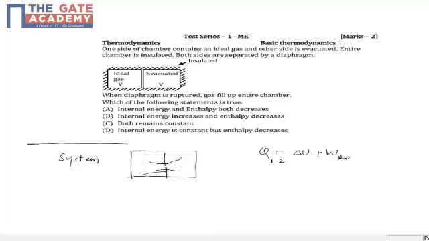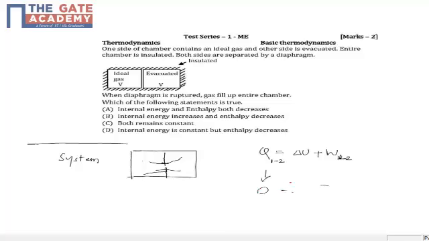And this is the heat transfer in 1 to 2 and the work done in 1 to 2. Now we know that because we have considered this entire thing as our system, and the entire thing is insulated, the heat transfer is 0.